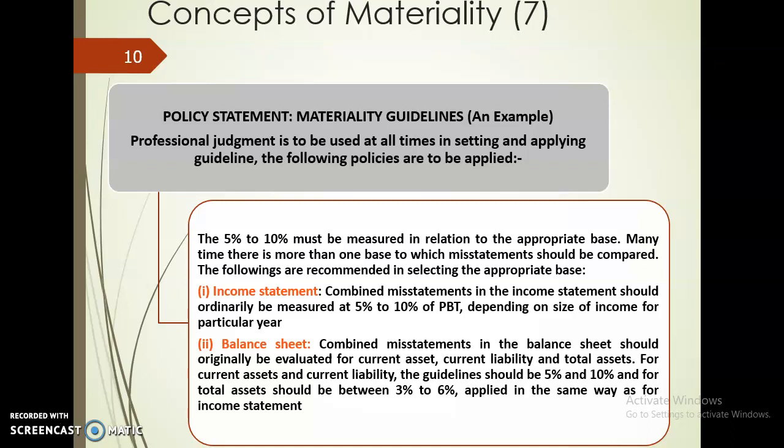So I hope you get a better idea. So the relationship between audit risk and materiality, we shall discuss this in our tutorial.